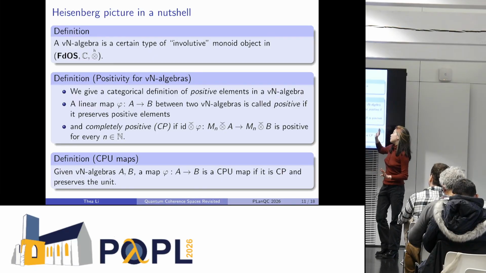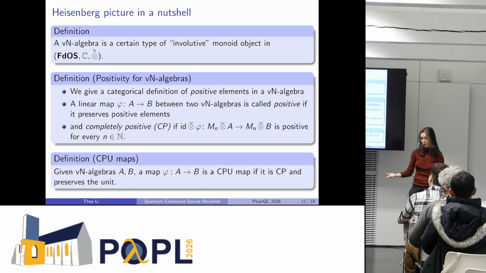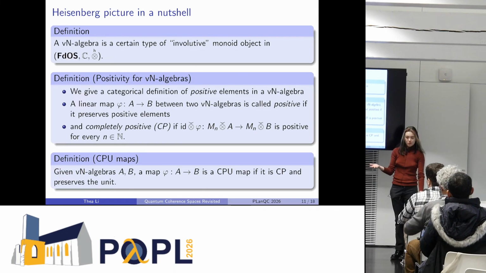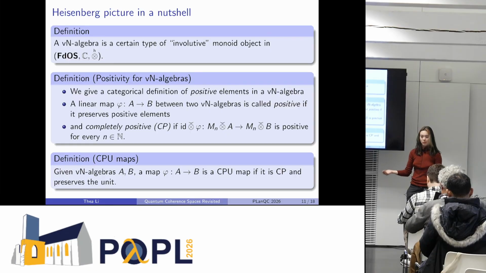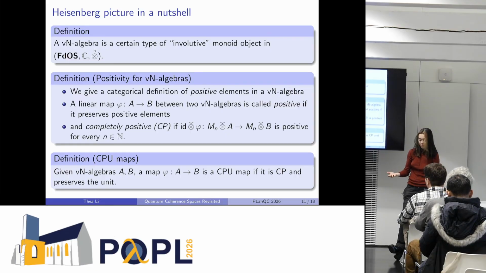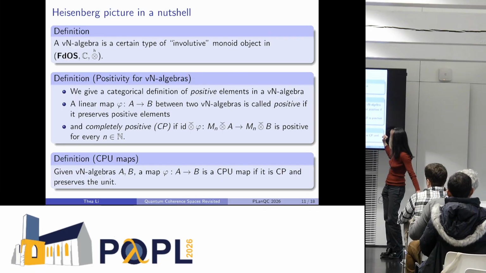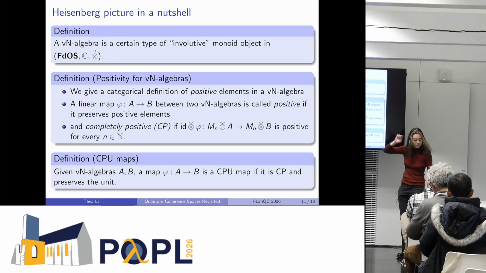So now for the notion of positivity, we can give a categorical definition of positive elements in a von Neumann algebra. And then we have that a linear map between two von Neumann algebras is positive if it preserves positive elements. And then it's completely positive if each of the amplifications is positive. So a CPU map is then a CP map that preserves the unit of the monoid structure from above.